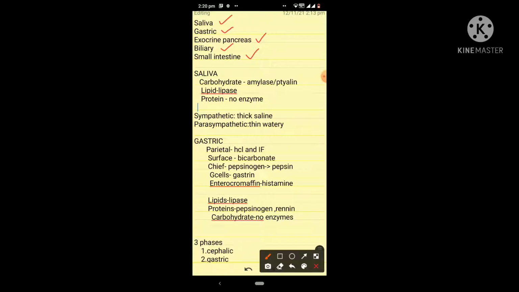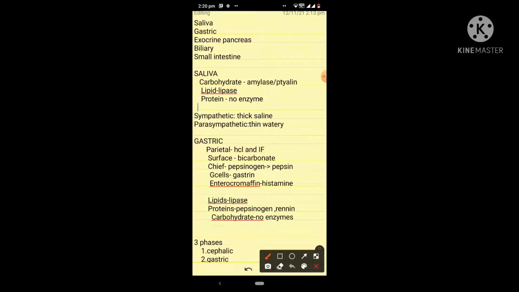Among them, the maximum secretion is from the stomach, that is the gastric secretion. The most acidic is also the gastric secretion. The most alkaline secretion is Brunner gland secretion. These Brunner glands are present in the duodenum.